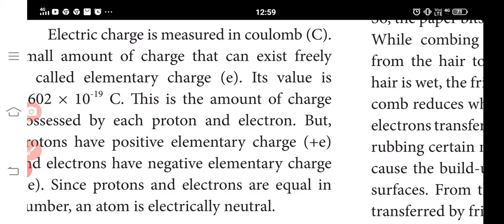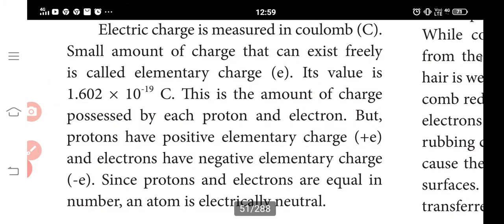Electric charge is measured in coulomb. The smallest amount of charge that can exist freely is called the elementary charge, e. Its value is 1.602 × 10^-19 C, where C means coulomb. This is the amount of charge possessed by each proton and electron. But protons have positive elementary charge and electrons have negative elementary charge. Since the protons and electrons are equal in number, an atom is electrically neutral.